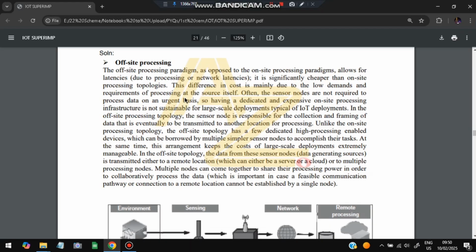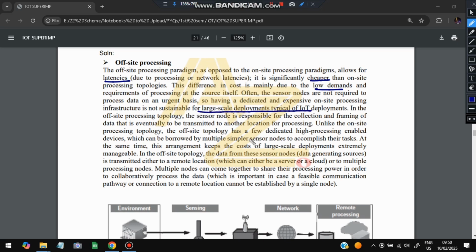Offsite processing means it can have latencies. Latency is not a problem here. On-site means the result should come at the same time, and offsite means the result can come with latency also. Due to processing and network latency it is fine, and it is significantly cheaper than on-site processing topologies. The difference in cost is mainly due to lower demands, because offsite we can have somewhat later data. It is not sustainable for large scale deployments, for typical IoT deployments. And unlike on-site, offsite has few dedicated high-processing-enabled devices. In on-site many devices will be there, so here only a few are there.